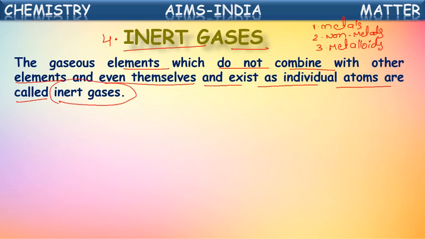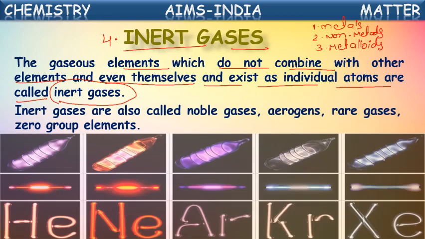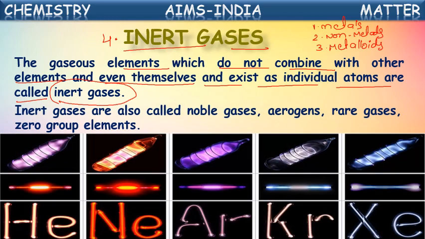See, inert itself means stable. Stable means they will not react with any other. If you keep two neon atoms side by side, this neon itself will be, this neon itself will be. They both will not combine. This neon, if you mix with hydrogen, will not combine with hydrogen.